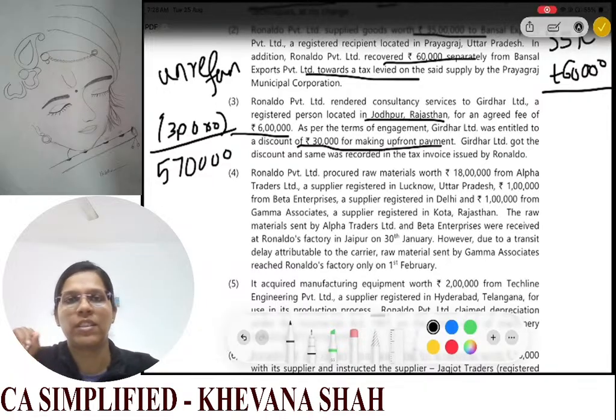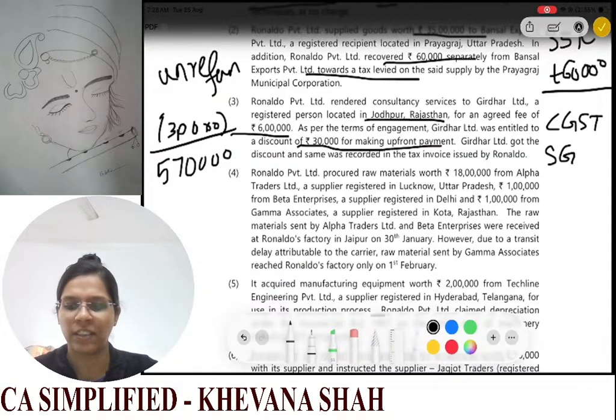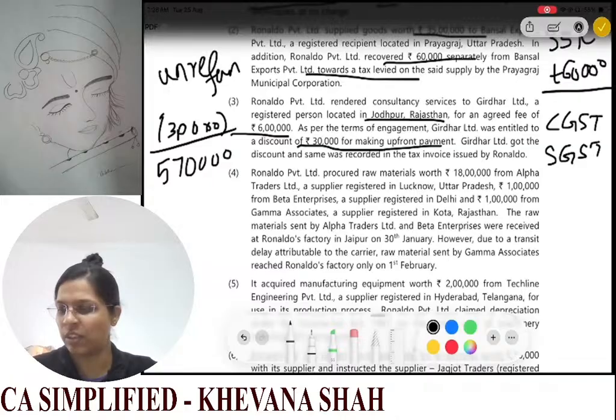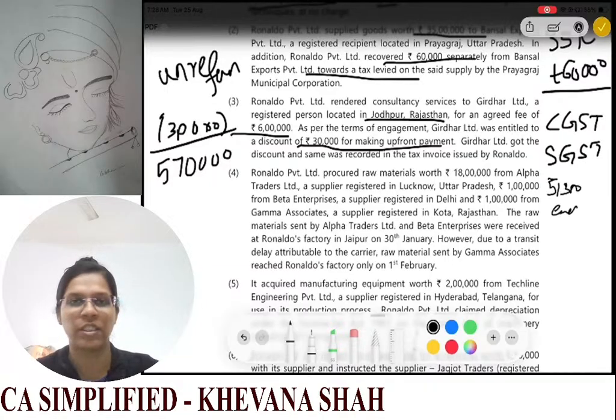Now whether this is interstate supply or intrastate supply, see, since this is within the state of Rajasthan only, this will be your intrastate supply, and your CGST and your SGST will be leviable. Okay, so the rates we are given as 9% for each. So on 5 lakh 70,000, 9% each you need to calculate, and you will get the values as 51,300 each. Okay, so 51,300 your SGST and 51,300 your CGST will be leviable.